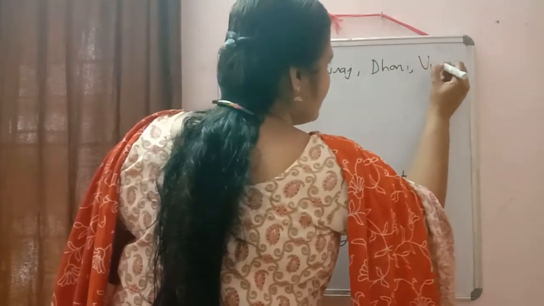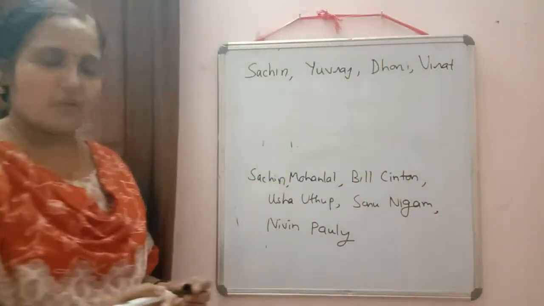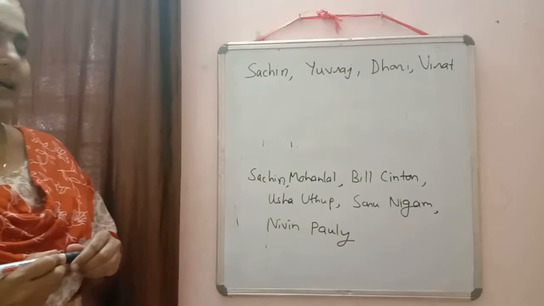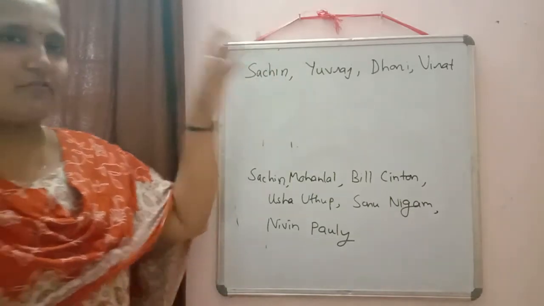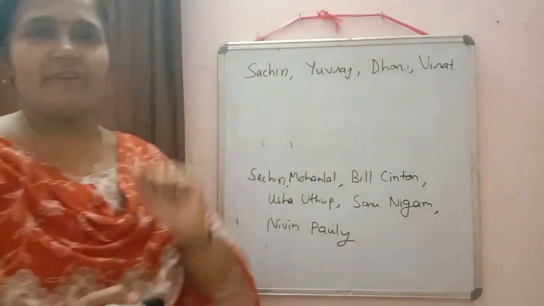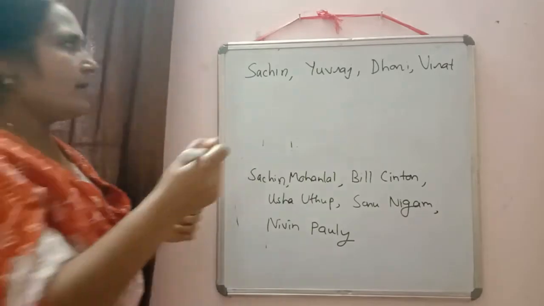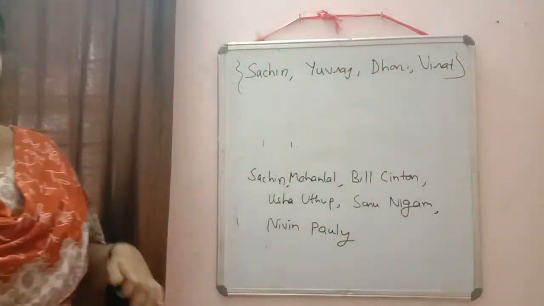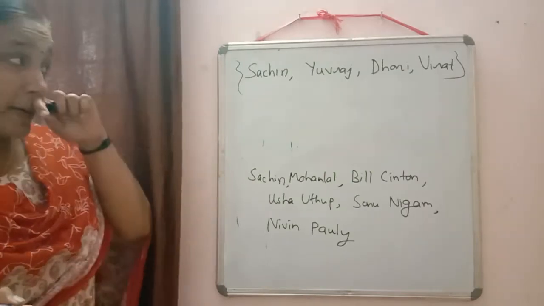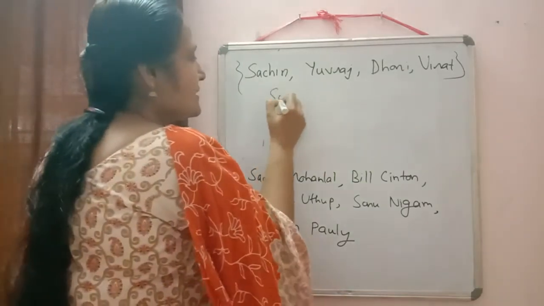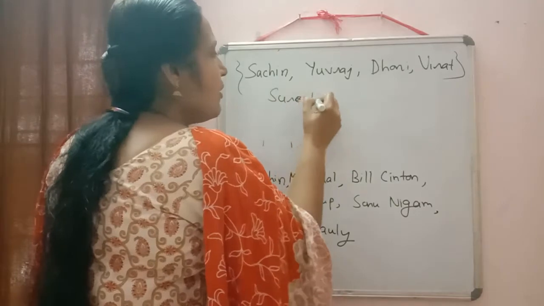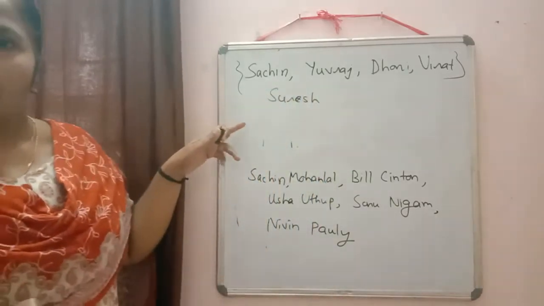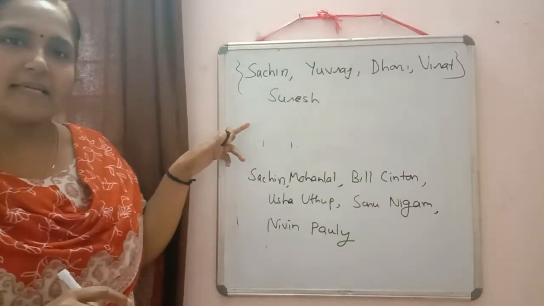Here I wrote some names: Sachin, Yuvraj, Dhoni, Virat. Here I made a collection. Now can you tell me whether Suresh Raina will belong to this collection?